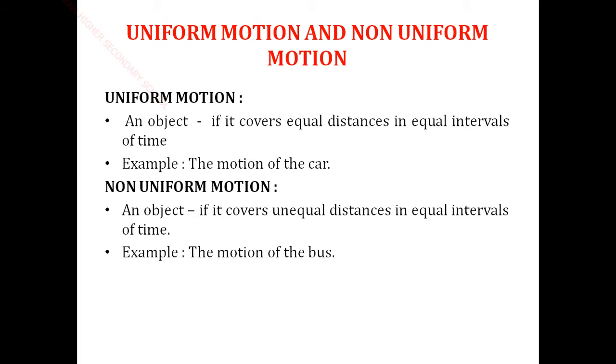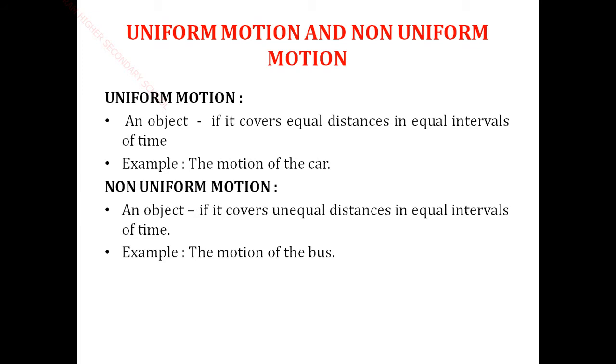Non-uniform means the time interval is equal, but equal distance is not required. An object covers unequal distance. That means the car travels 60 kilometers in the first 1 hour and 40 kilometers in the second 1 hour. There is a difference in distance, but the time interval is the same 1 hour. So equal intervals of time but unequal distance is covered. This is non-uniform motion.